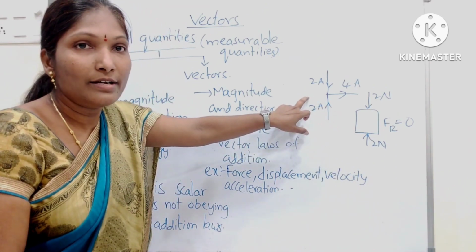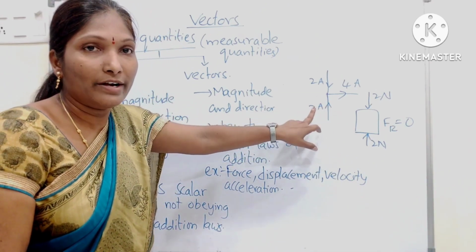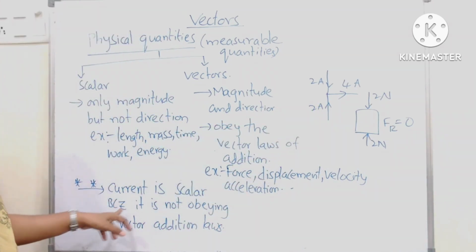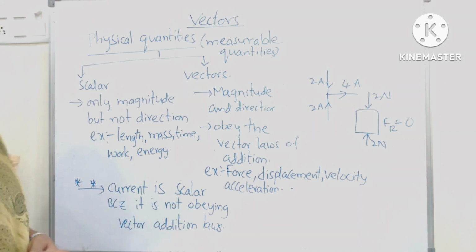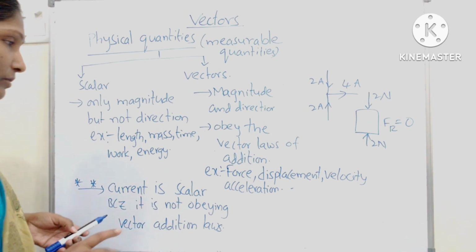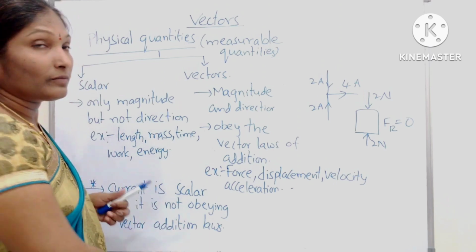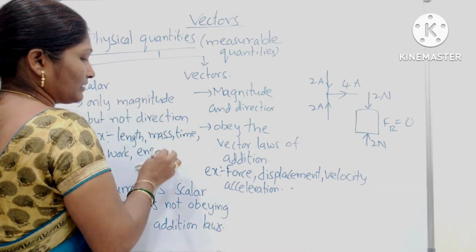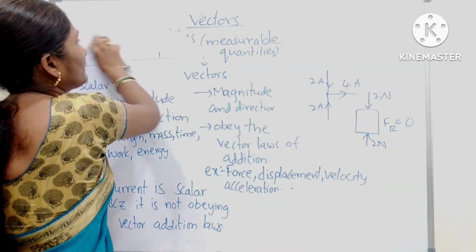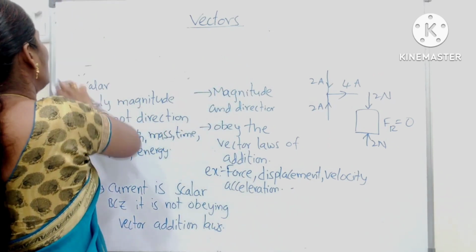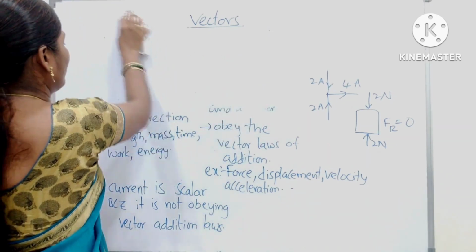But current, it is not obeying the vector laws of addition. That's why electric current is a scalar, because it is not obeying the vector addition laws. Okay, this is it. And next, how to represent the vectors. Representation of vectors.